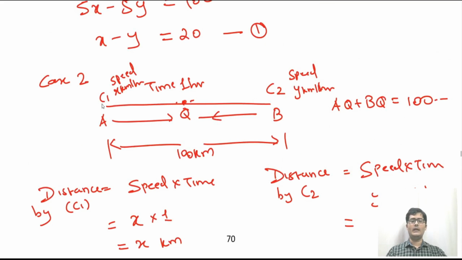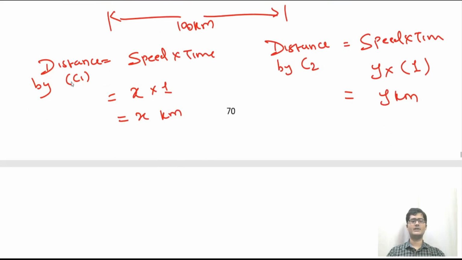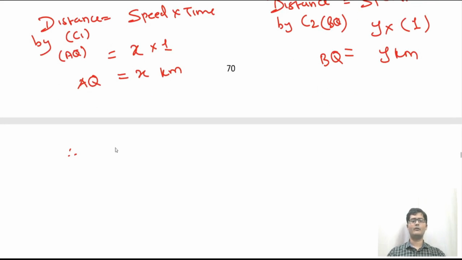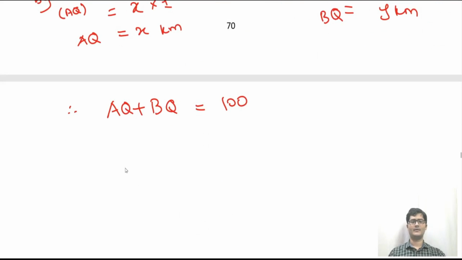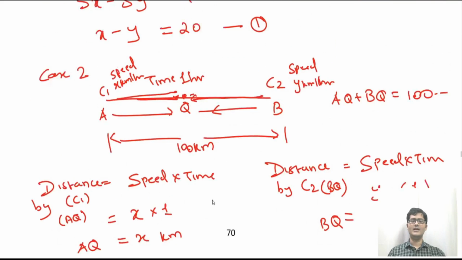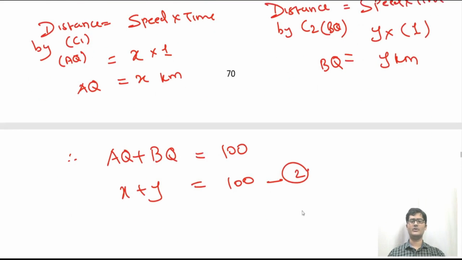Now AQ is the distance traveled by car 1 and BQ is the distance traveled by car 2. So AQ is x kilometer, BQ is y kilometer. Therefore AQ plus BQ will be how much? Total distance between A and B, that is 100 kilometer. So x plus y is equals to 100. This is equation 2. So now this is your equation 1, student, and that is your equation 2.